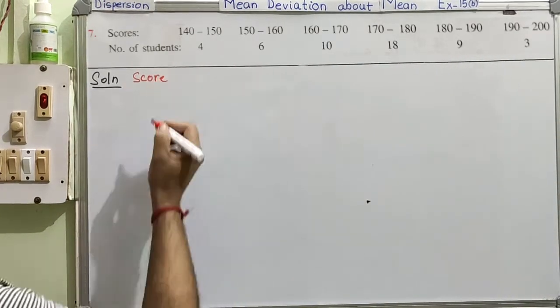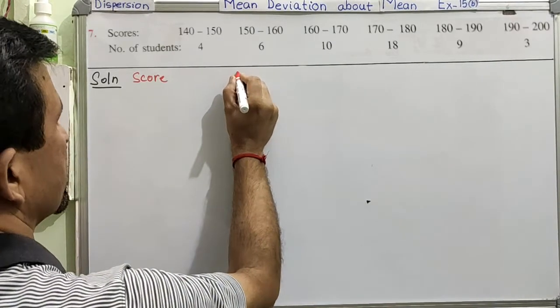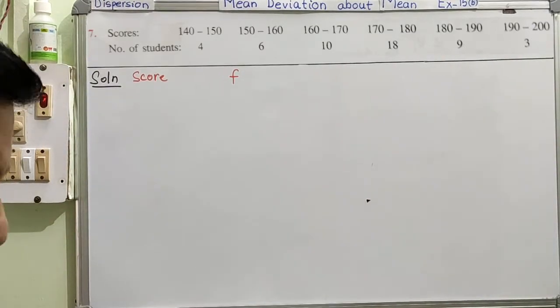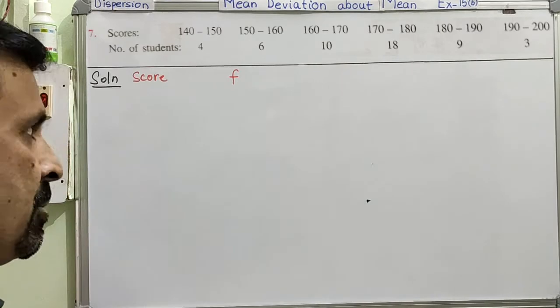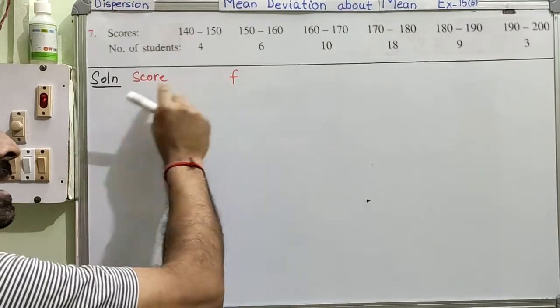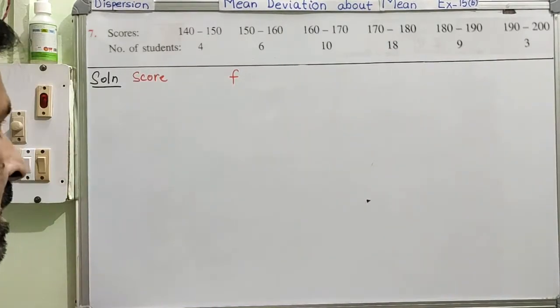This is the score we have, and then we have the frequency column. In a continuous distribution or frequency distribution table question, I always keep some space between the class interval and the frequency column. You will know the reason automatically by the end of this question.